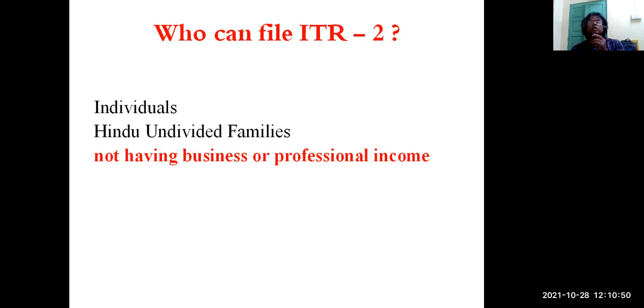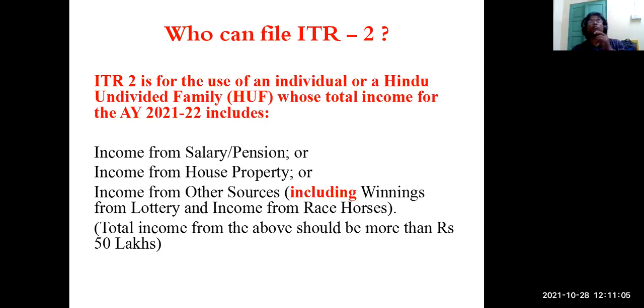All these things we shall discuss by comparing between ITR 1 and 2. Regarding Hindu Undivided Family, they use ITR 2. But in both the cases, individual or Hindu Undivided Family, when they file ITR 2, they cannot have income from business or profession.